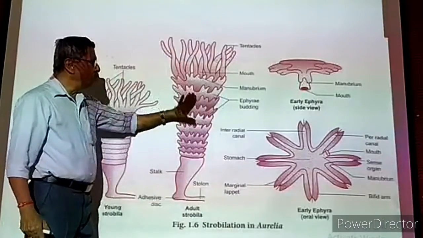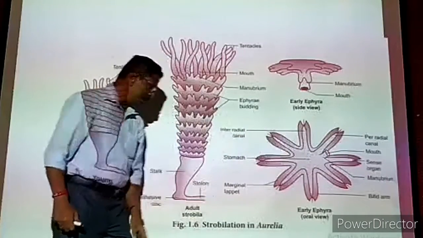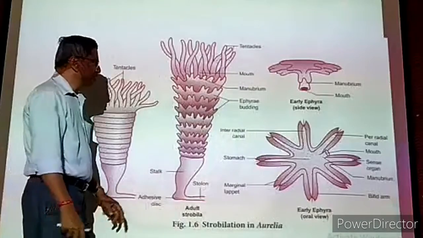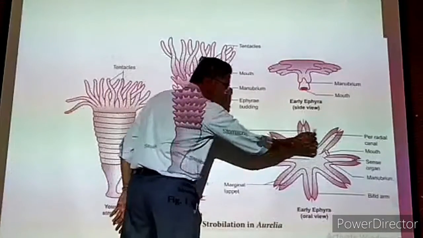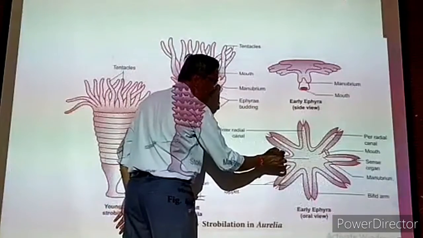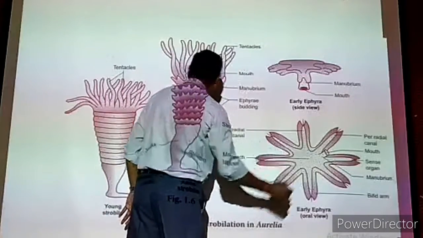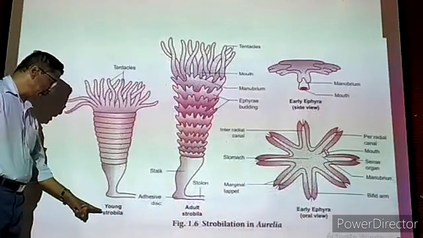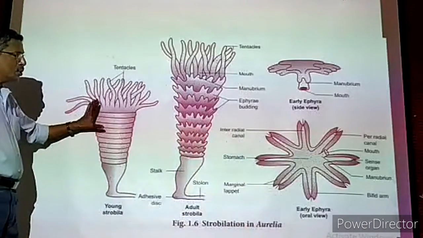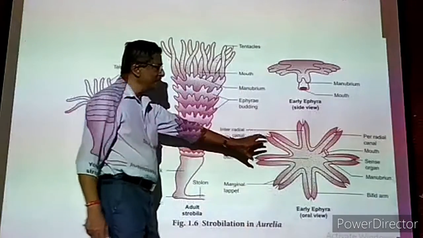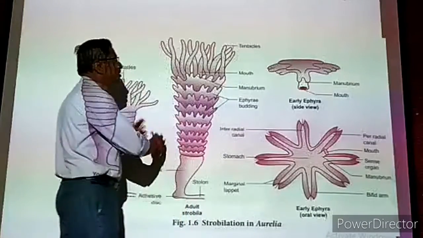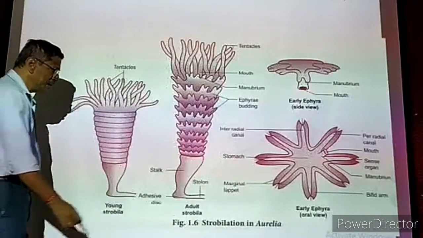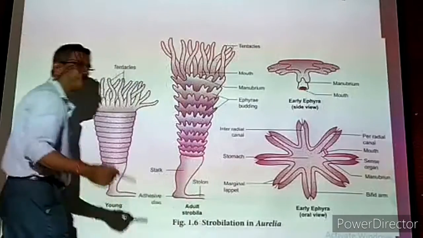slowly becomes one Aurelia, that is, a jellyfish. So this is one method of reproduction. At a time, one Aurelia, that is a jellyfish, may produce 6 or 7 small strobila. Okay, 6 or 7. So at a time what will happen? 6 or 7 young ones will be produced by this jellyfish. This is one method of reproduction by strobilation.